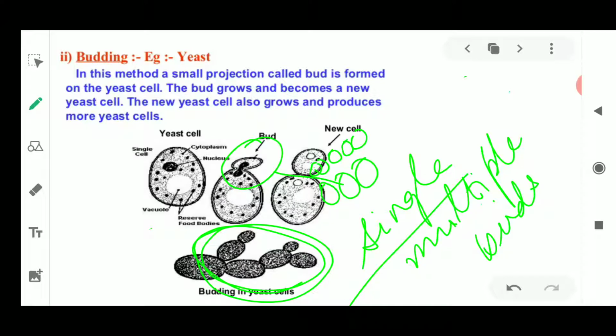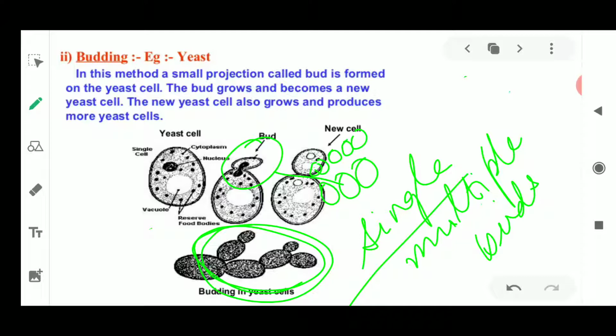So at the same yeast cell, many small buds are going to be generated, and this phenomenon is known as multiple budding. And where only a single cell is going to be generated, this is known as single budding, or it is only known as budding. Okay, so here budding is very easy to understand. Budding means it is a small bud which is coming out from the yeast cell, and yeast cells are fungi. Okay, there are many other fungi which reproduce with the help of the budding process.